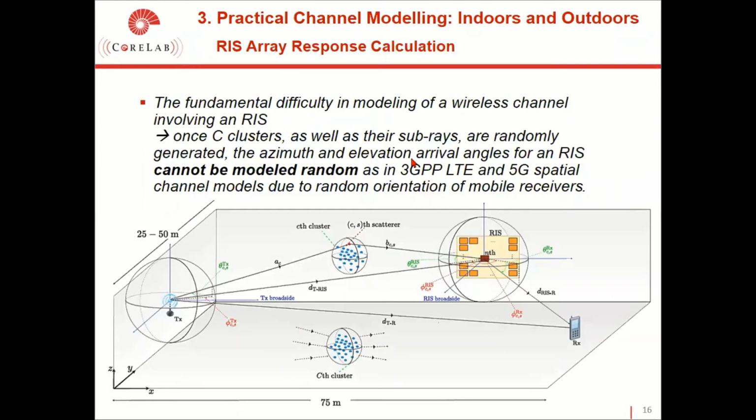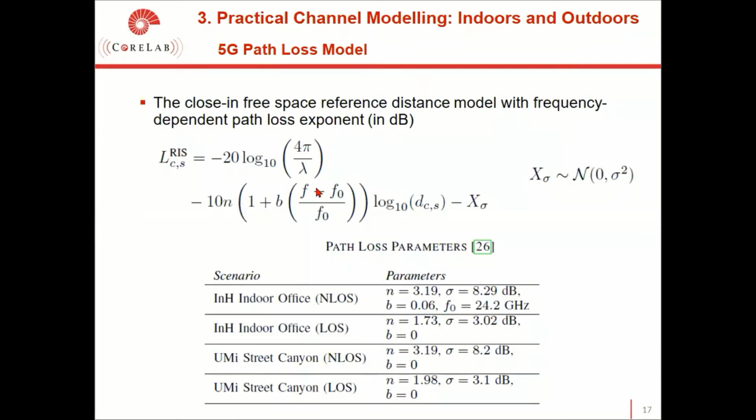The fundamental difficulty in modeling of a wireless channel involving a reconfigurable intelligent surface is that C clusters, as well as their subarrays, are randomly generated. And the azimuth and elevation arrival angles for an RIS cannot be modeled random as in 3GPP-LTE and 5G spatial channel models due to random orientation of mobile receivers. As we said before, we can easily adopt the 5G path loss models, and we can easily configure this path loss model depending on the indoor or outdoor environment by using these parameters.